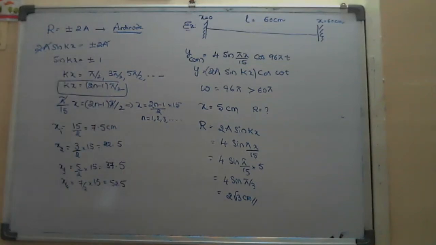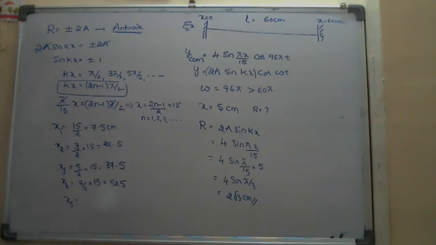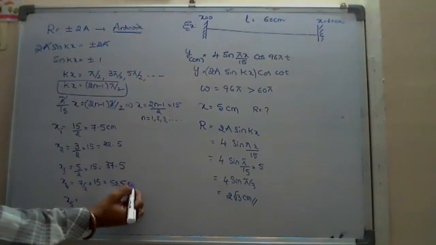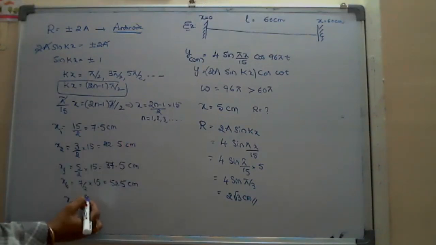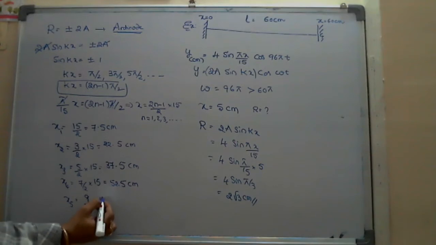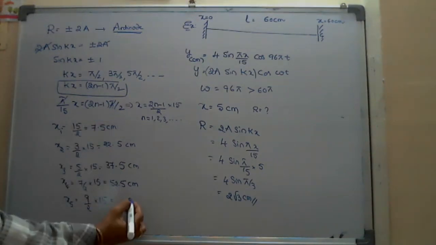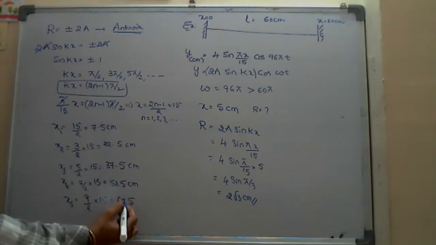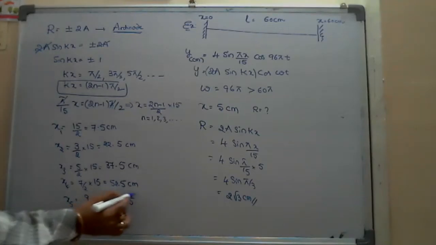And the fifth one, I don't know whether it is possible or not. Why? Because the total length is 60 centimeters only, and I have got till 52.5 centimeters. Next one, actually I have to write 9 by 2 into 15, which is 7.5 multiplied by 9, giving 67.5. Not possible.